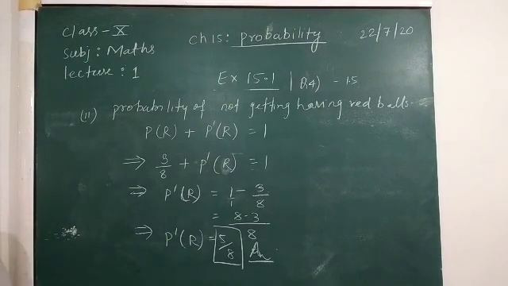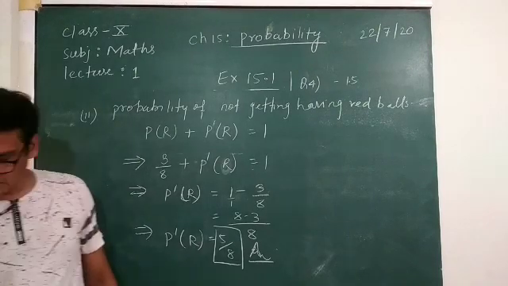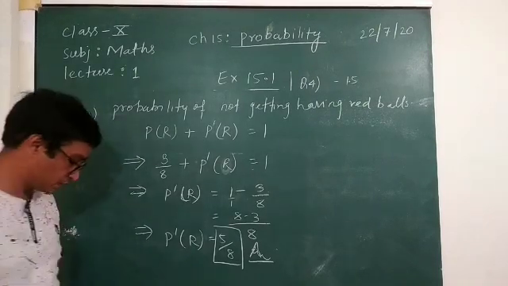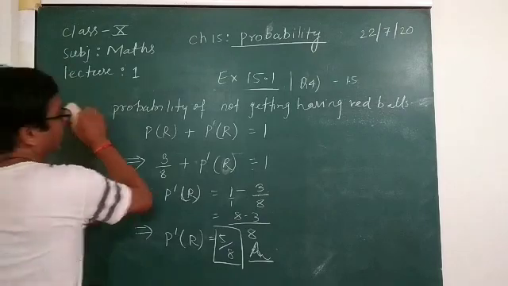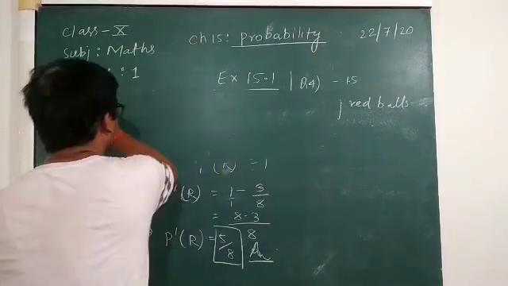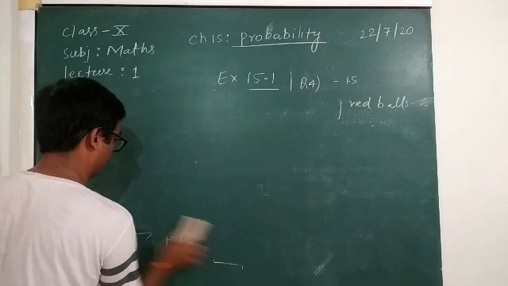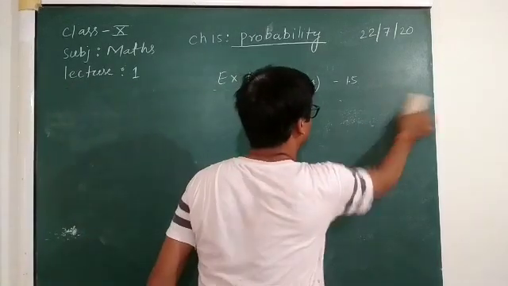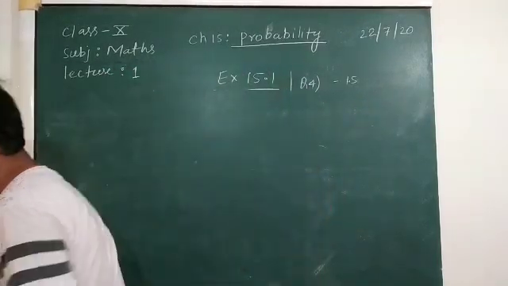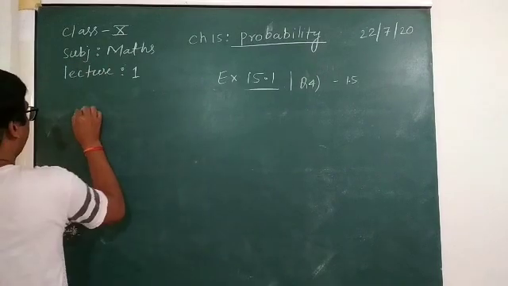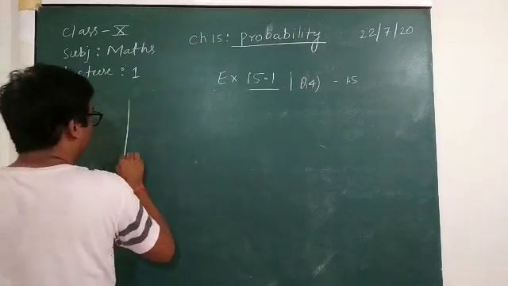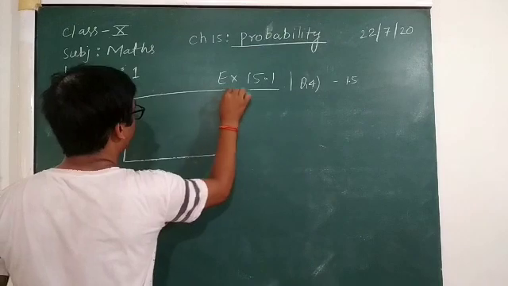Now question number 9 is given that a bag contains 5 red marbles, 8 white marbles, and 4 green marbles. Okay, so in this question number 9, a bag contains, this is the bag.